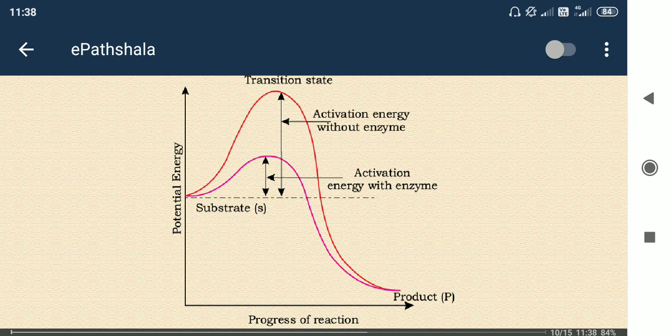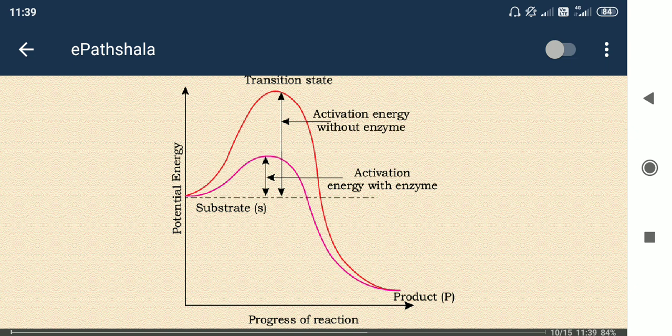What happens when reactions occur is that the substrate is not able to convert into product form at that energy level. The substrate must go across a higher energy, and only then will it be able to get converted into product. You can see here the transition state. In the transition state the substrate has more energy than the ground state.